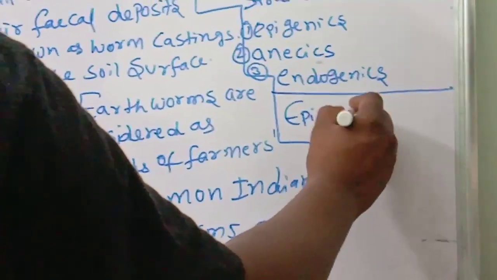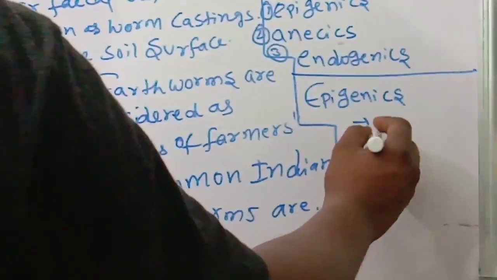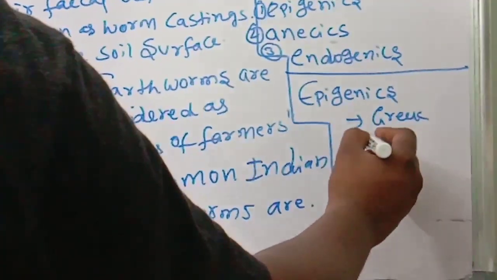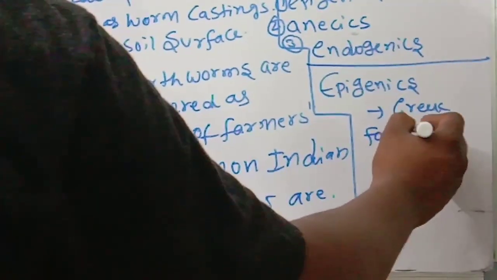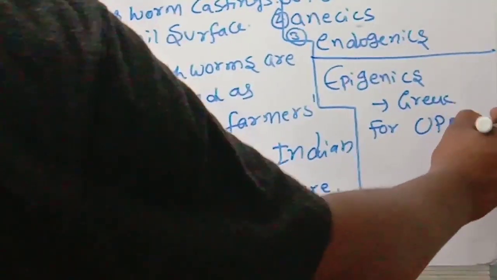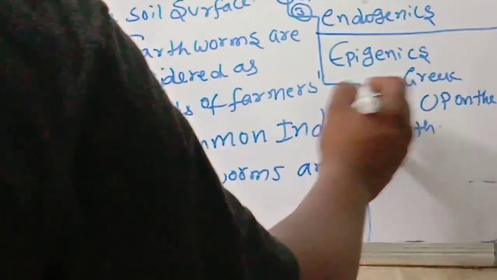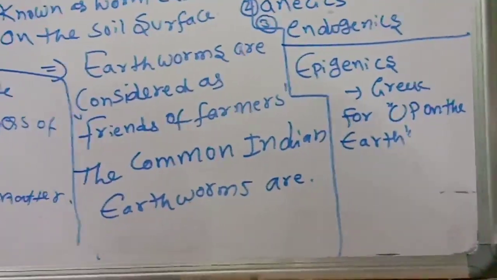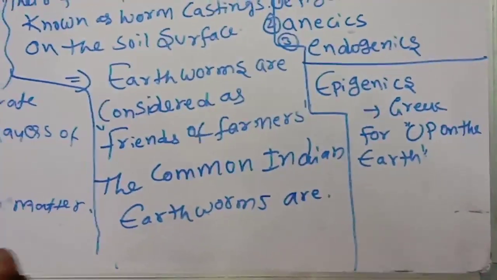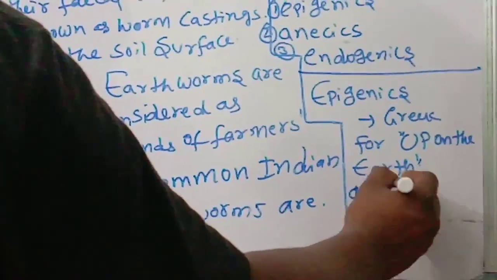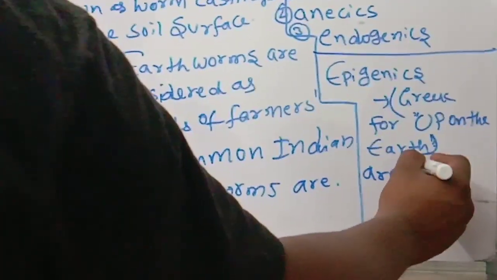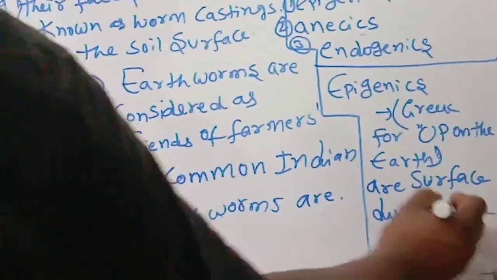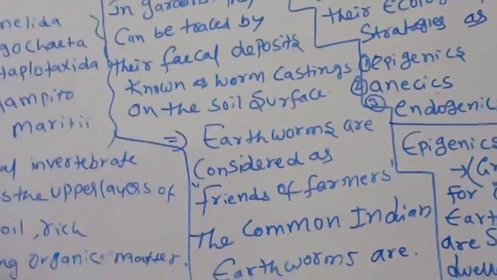Epigenesis. What is the meaning of epigenesis? The meaning of epigenesis in the Greek is upon the earth. So at this point you should have to know, for upon the earth. Next one, very important, all surface dwellers. These all are surface dwellers. Okay children, once listen carefully, observe very carefully.